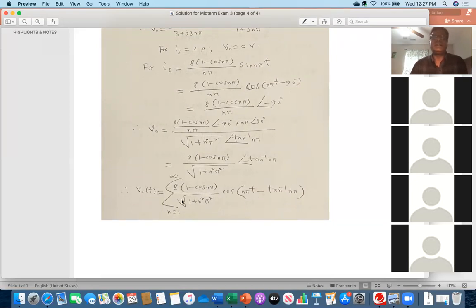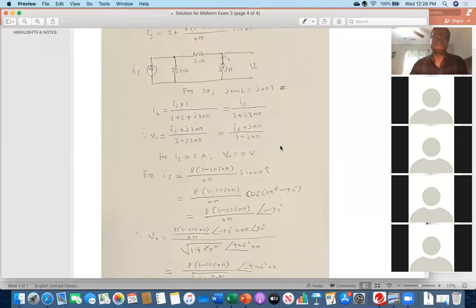Many of you have come up to this. This portion is correct, but here you got the wrong number. Someone got 32, someone got 24, different numbers you got. Even if you take odd numbers for n, like 1, 3, 5, it will still not go beyond 16. In that case, it will be 16 here, but you got 34. I have even noticed higher numbers. Even I have noticed you got 7 here. I don't know how you got 7 here. So in that way, there are some mistakes.